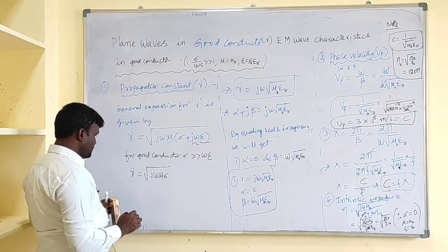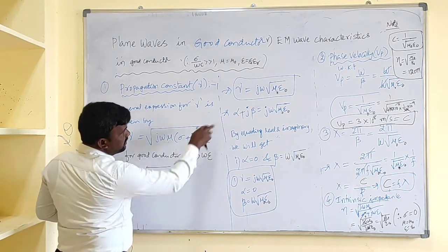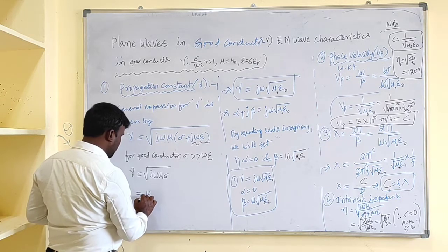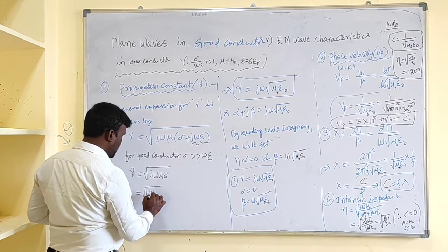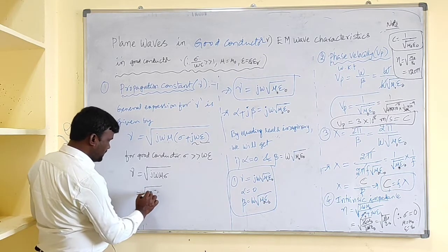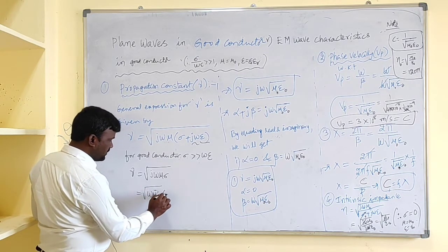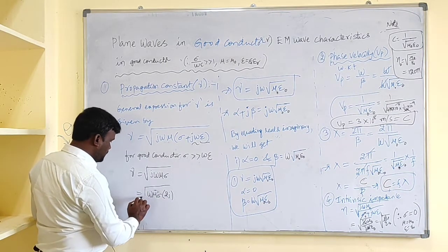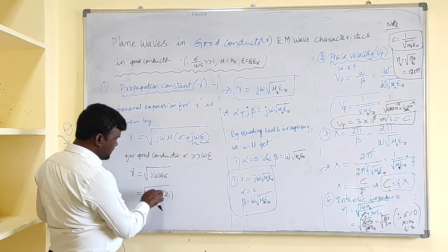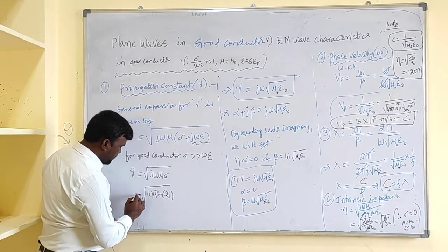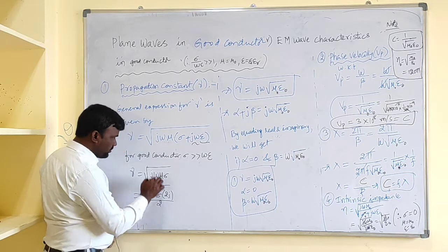Now let us simplify this. Again we need to get alpha and beta, so I will write it like this: under root omega mu sigma into 2j. I multiplied with 2 in the numerator, so multiply and divide with 2.